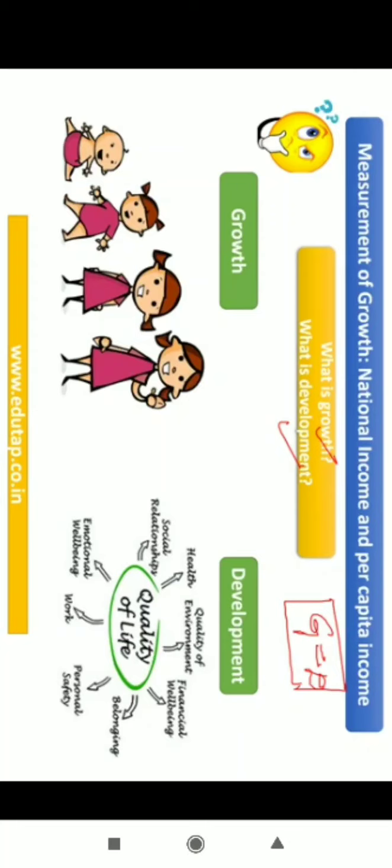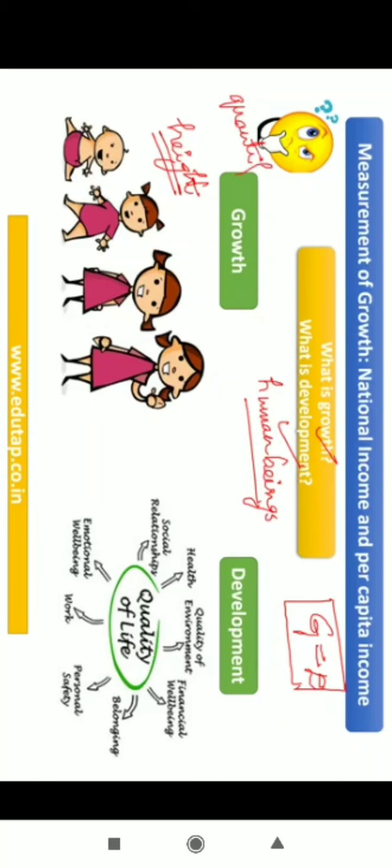Now, let us take the example of human beings, okay? The lives of human beings. Now, here in the picture on your left-hand side, you can see that there is a baby which is growing over the periods in height. So now you can say that the baby has grown in height. You can quantify it. This is a physical parameter which can be quantified.